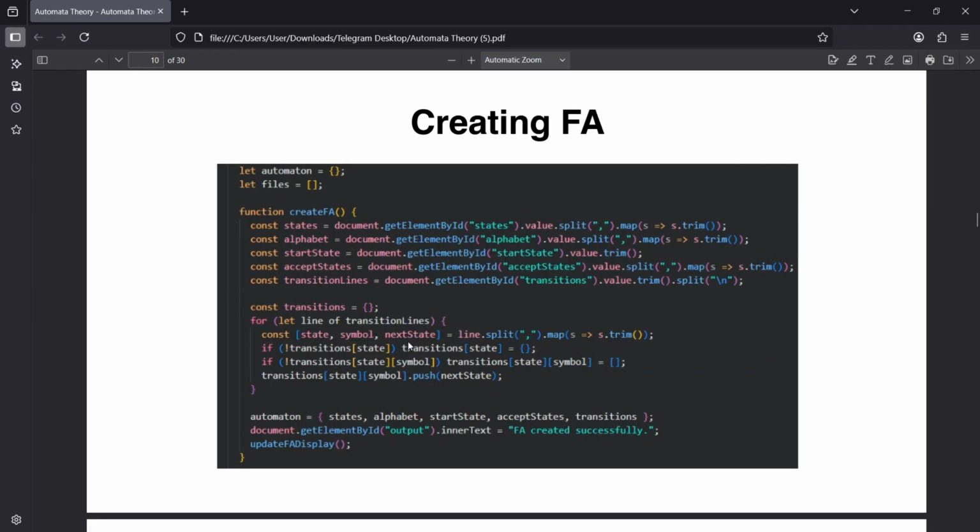We split each line and store them in an object called transitions. This way we support multiple next states, making it work for NFA too. So it's very important. This automaton object contains the complete definition of our FA, and finally we display a message to the user and call another function to visually show the automaton.